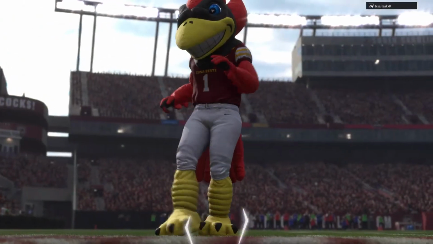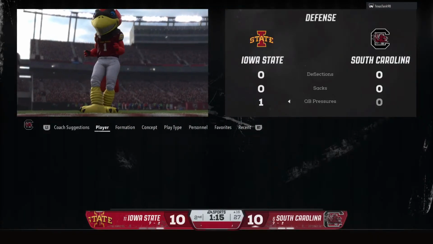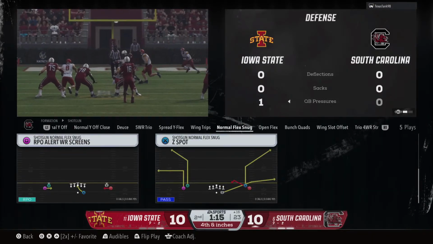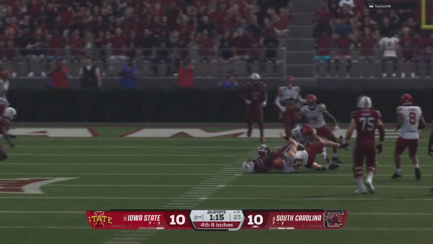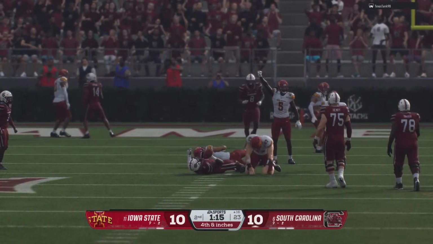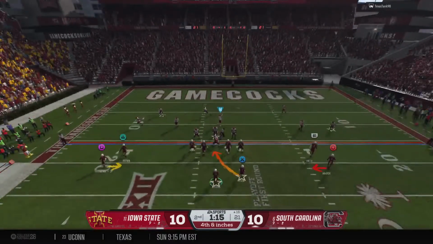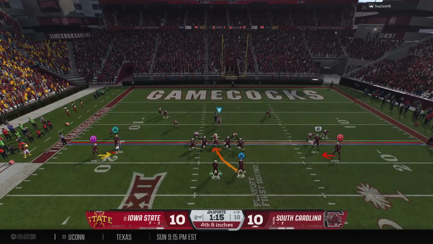That's what makes this tight end so dangerous. You can flex him out into that slot position. He shows you his versatility. He can be an inline guy that can block, but here he shows you what he can do with his hands. The offense stays on the field, of course. It's 4th down and inches.